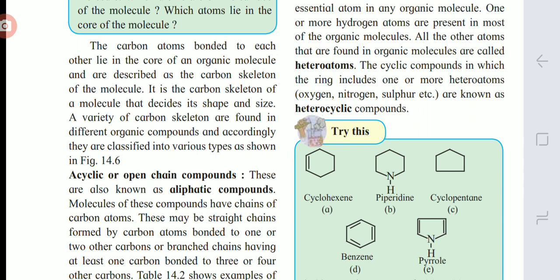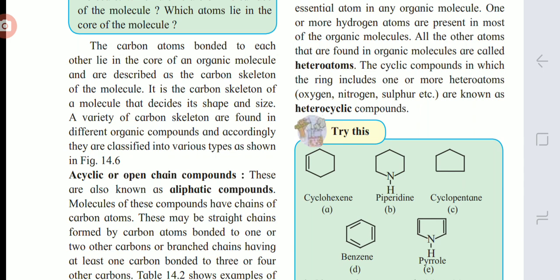So again, carbocyclic can be classified into two types: one non-aromatic, cyclohexene, and another aromatic, benzene. Then cyclic compounds can be further classified into heterocyclic. The carbocyclic or homocyclic examples are benzene and cyclohexene.